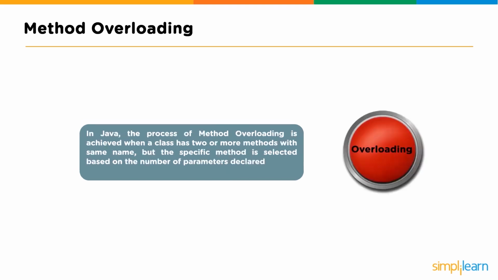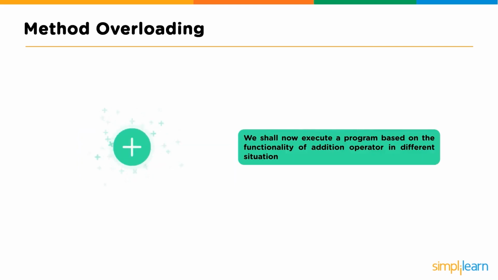In method overloading in Java, the process is achieved when a class has two or more methods with the same name, but the specific method is selected based on the number of parameters declared. We'll now execute a program based on the functionality of the addition operator in a different situation. And let's flip back on over to our Eclipse.